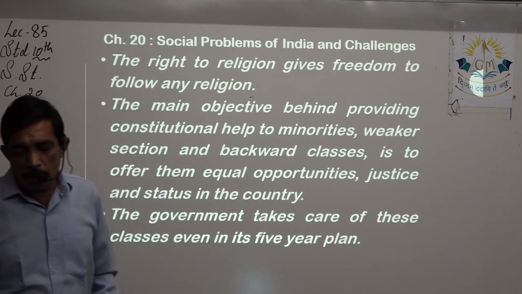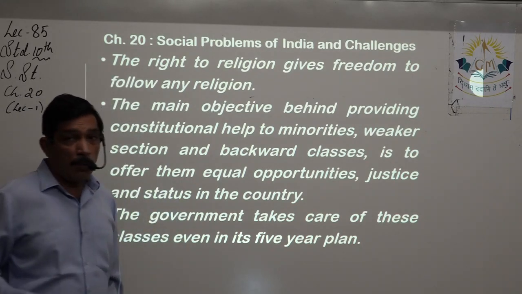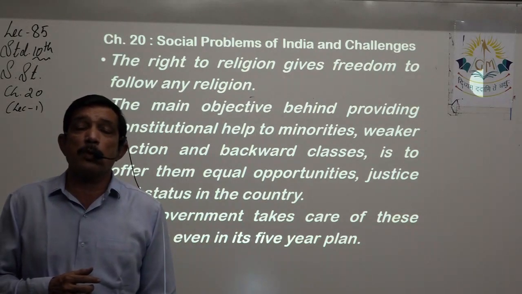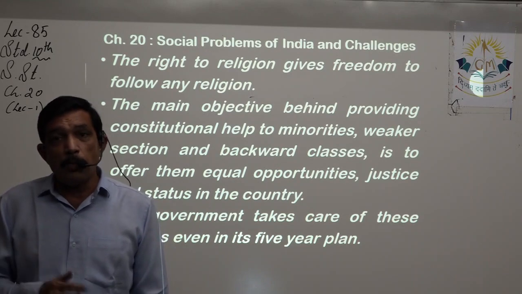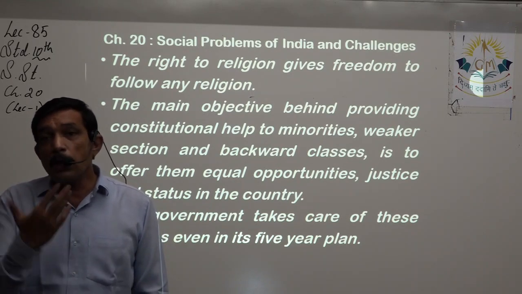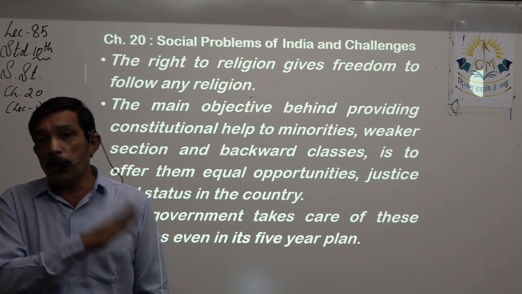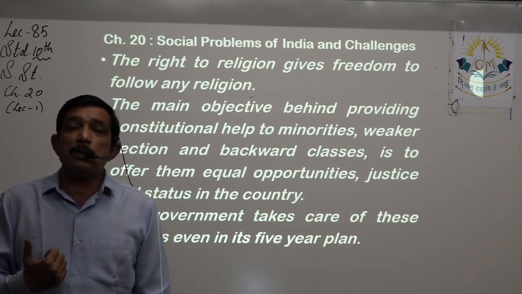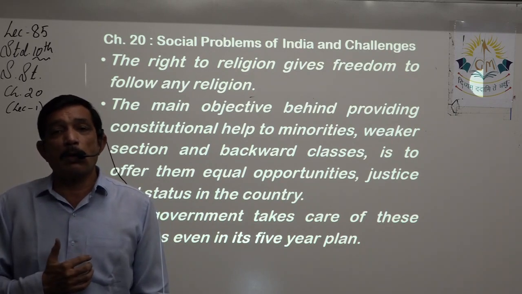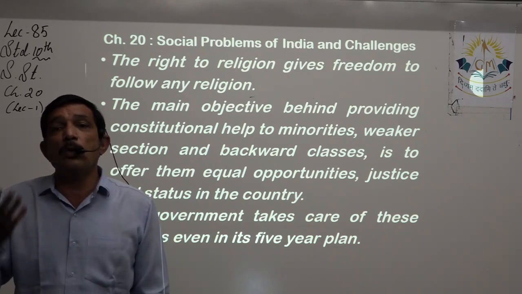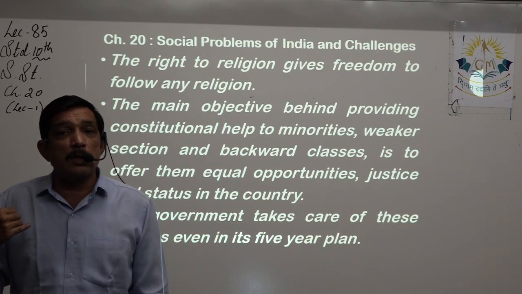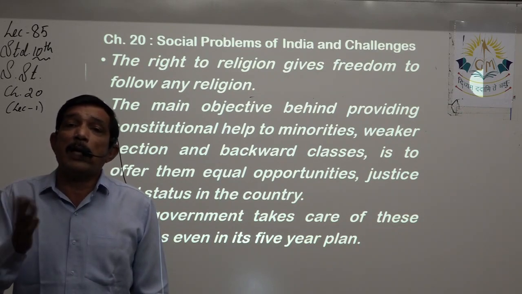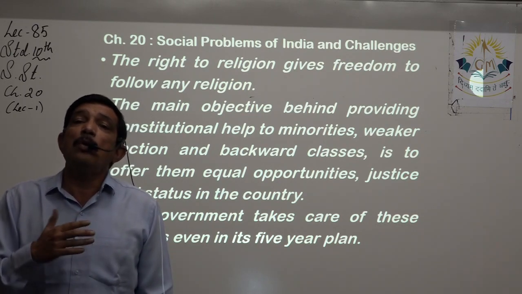The government takes care of these classes even in the 5-year plan. In the 5-year plan also, for example, we have those Samras hostels over here, right? Recently built. Now the government is giving grant for that, right? If it is not included in their planning, then these Samras hostels cannot come up, which allow people of minorities and backward classes to stay in these hostels in the towns and cities and carry on with their studies. They don't have to think about the expenditure that they would have to bear out of station.